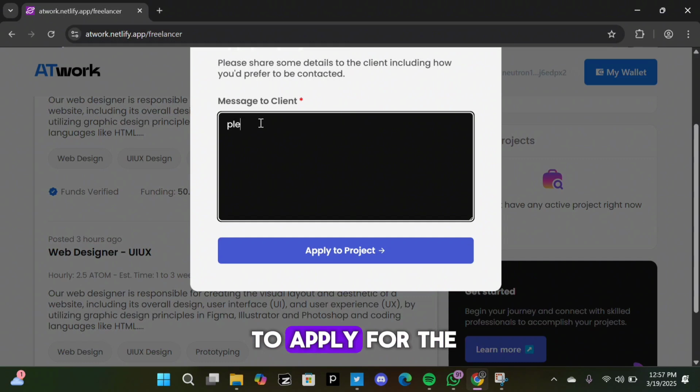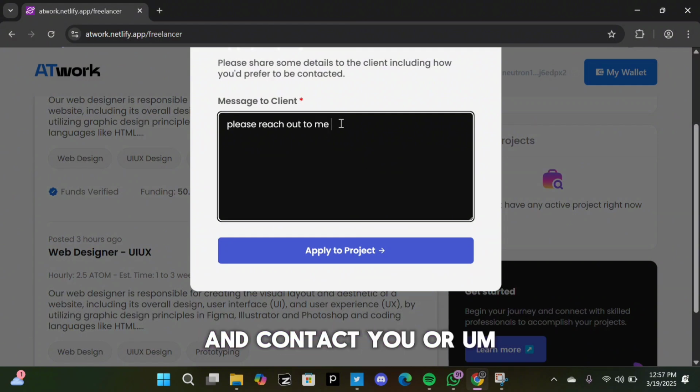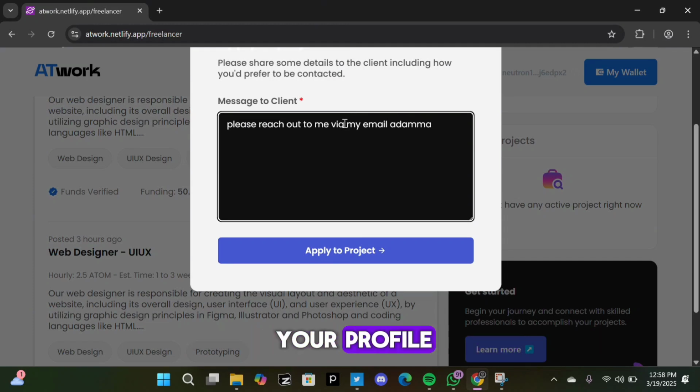All right, so let's say I want to apply for the job. You come here, apply. After applying, you can put in your skill set, and send a message to the client on how you would like them to reach out to you, or if you don't want to change any terms of the agreement, you can put that out there, or maybe link to your portfolio. Definitely, your portfolio is already going to be on your profile.